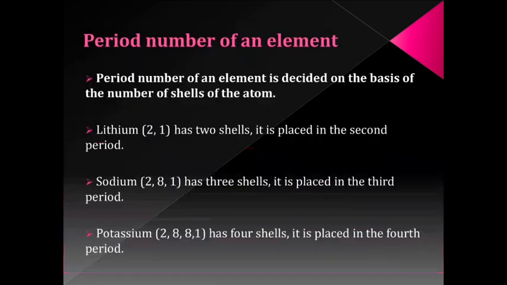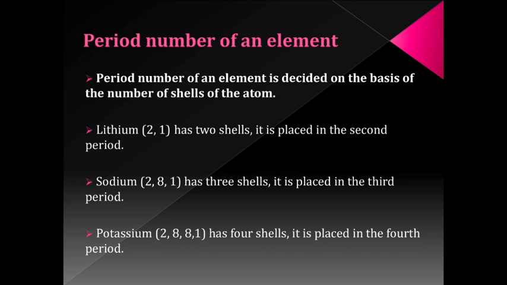Now let us try to understand how the period number of an element is decided. The period number of an element is decided on the basis of the number of shells of the atom. To illustrate it, let's take some examples. Lithium. Lithium has atomic number 3. Its electronic configuration is 2,1. It has 2 shells, so it is placed in the second period.